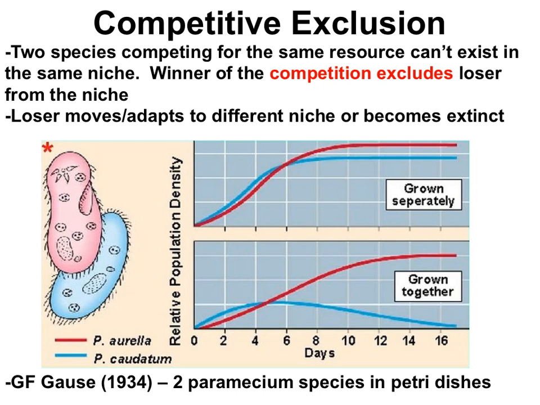Competitive exclusion is shown in Gause's famous experiment with paramecia, these single-celled organisms. The graph at the top shows population growth curves of the two species of paramecia grown separately. Each experiences logistic growth till they run out of a resource, probably space in the petri dish. But when the two species are grown together, though, it's a different story.